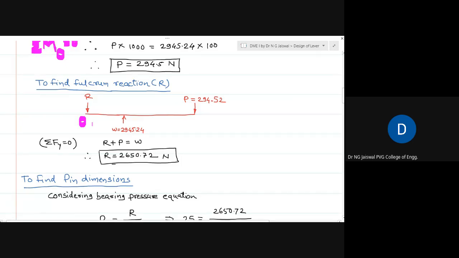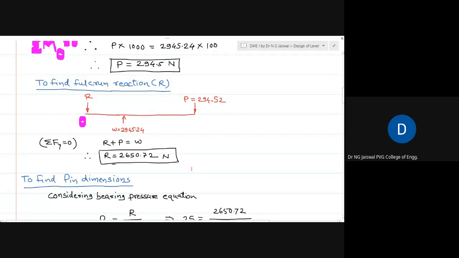As simple as that. Then with the equation of equilibrium, all forces in downward direction, R plus P, equal all forces in upward direction, W. So R plus P equals W, and from that you can get R also.